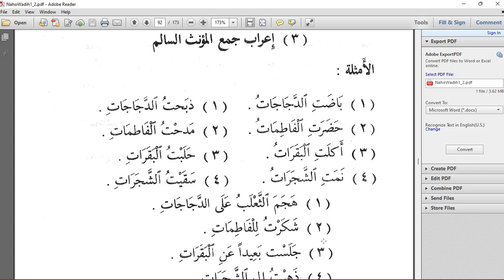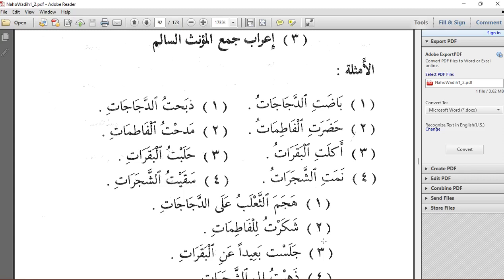Namati shajaratu. Nama means it grew. So namati shajaratu: the trees grew. Shajaratun, with the addition of alif and ta, we get ash-shajarat, and the dhamma on the ta is indicating that ash-shajaratu is in reference state, and in this sentence it is fa'il. So that's the first part of the examples indicating the reference state of Jam' al-Muannath as-Salim.